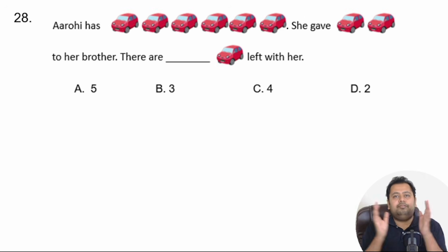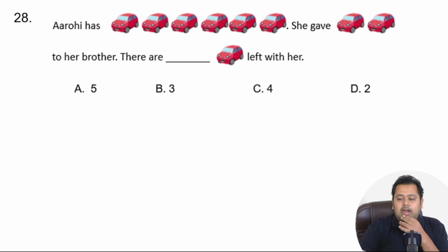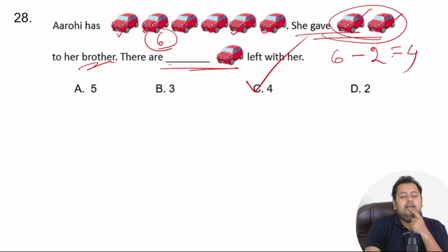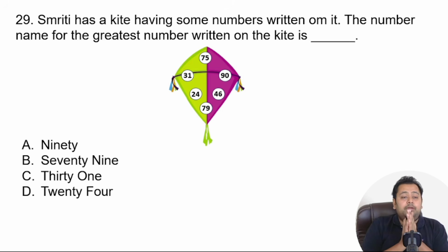Great. I hope you have got the answer correctly. So Arohi has 1, 2, 3, 4, 5, 6. So she has 6 toy cars with her. She gives 2 cars to her brother. There are dash. So very simple. You just have to subtract. So 6 minus 2 is nothing but 4. So option C is the correct answer. Question number 29. Smriti has a kite having some numbers written on it.